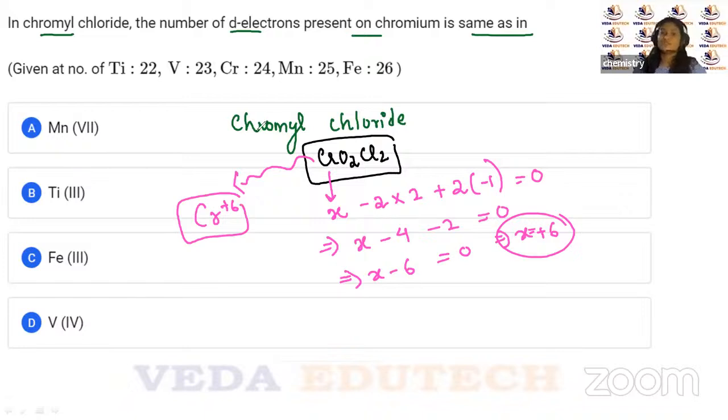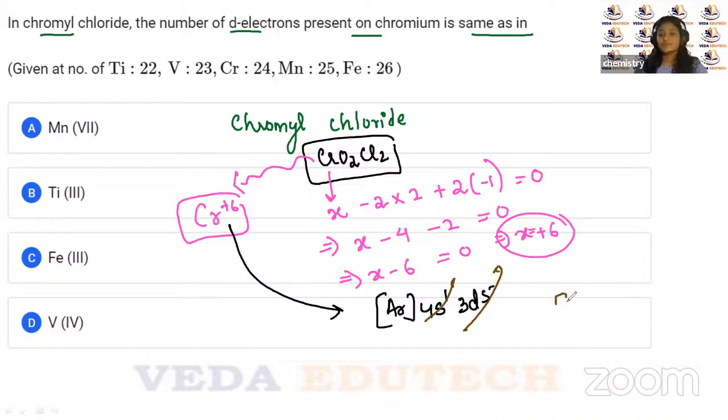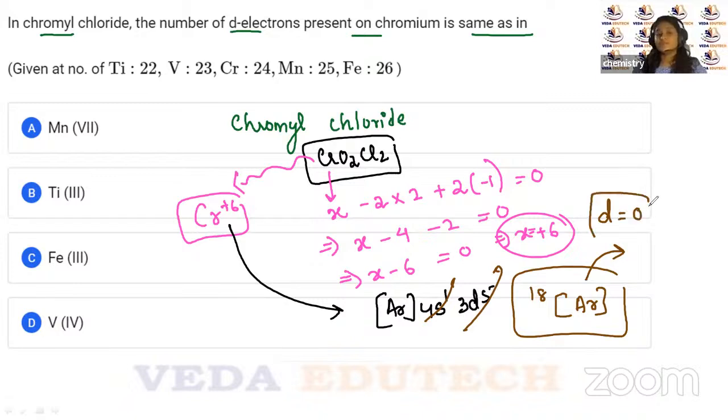What is the oxidation state of chromium here? It is +6. Now, if we write down the electronic configuration of chromium, and I want to remove 6 electrons, one from here and from here, it is going to have only argon 18. This is going to be the electronic configuration of chromium 6. So how many d electrons are present here, children? The number of d electrons here is 0, right?